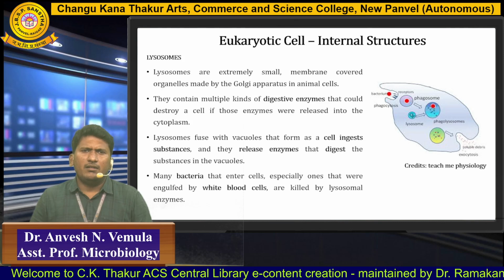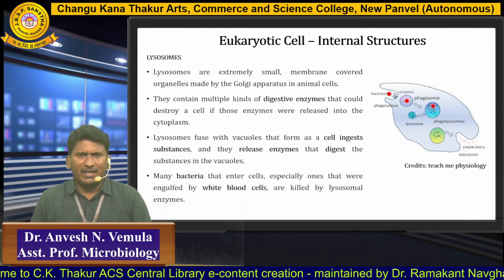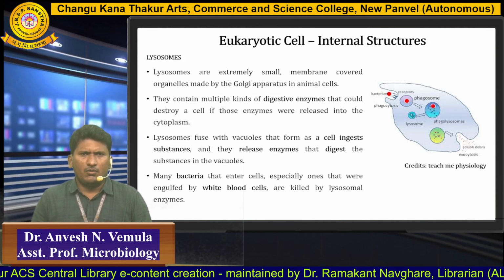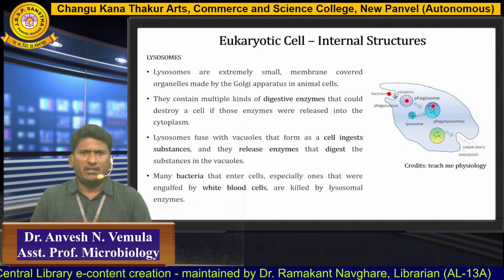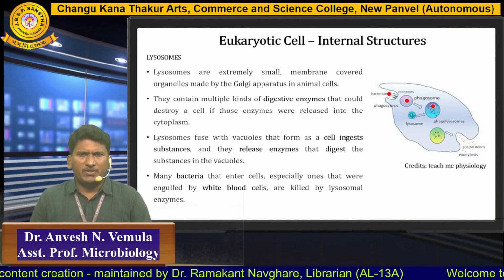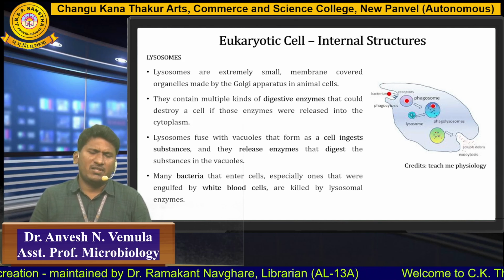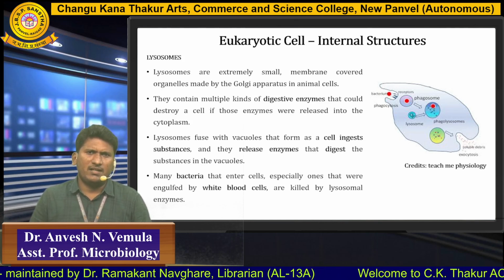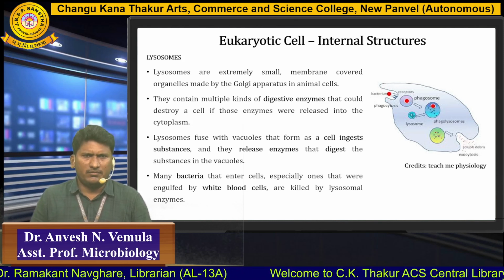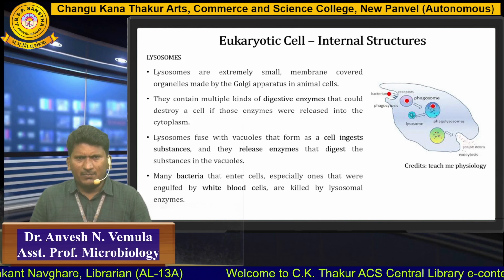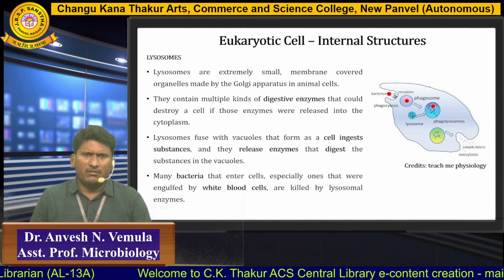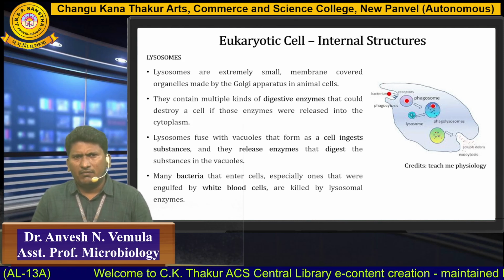Like if any cell has taken up a bacterial cell through phagocytosis, the role of lysosomes is to break down the entire bacterial cell. For the breakdown purpose, it contains hydrolytic enzymes such as lipases, DNases, RNases, then proteases, and so on. You can find this type of lysosomes especially in white blood cells.